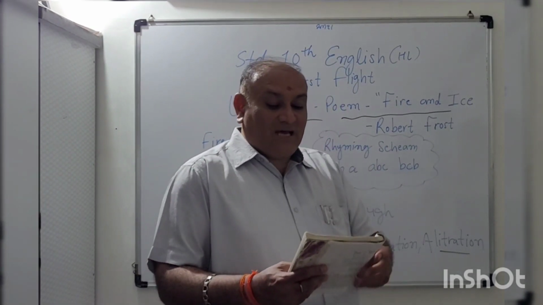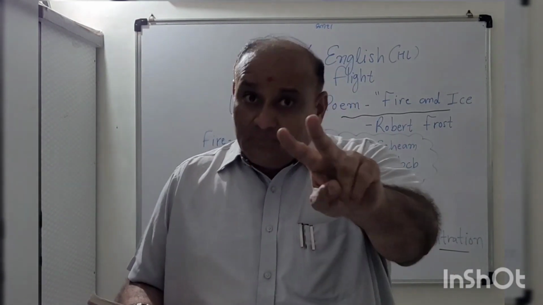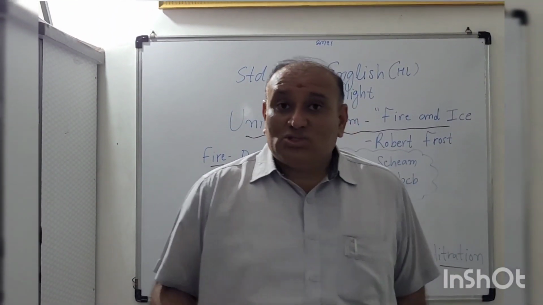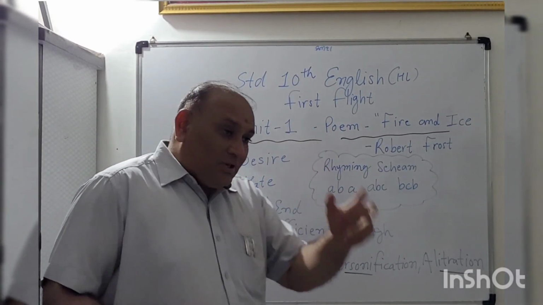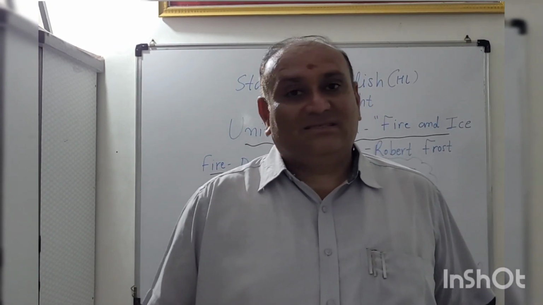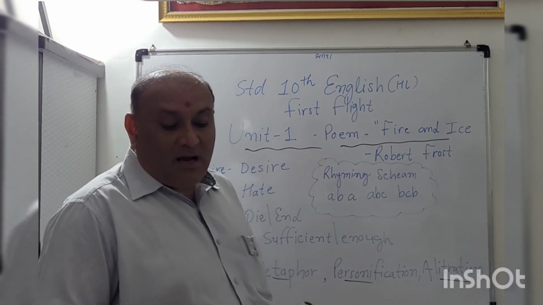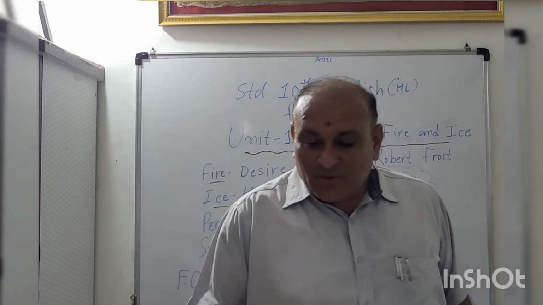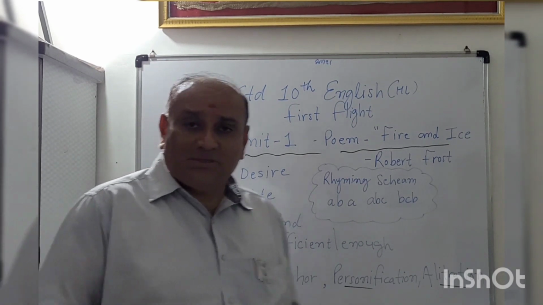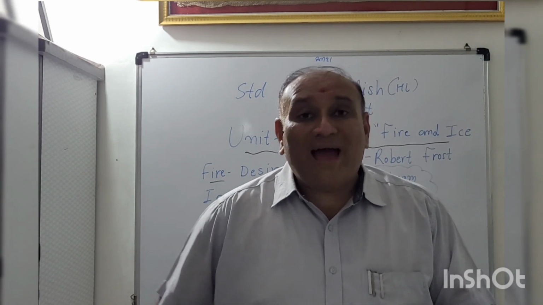In the second stanza, "But if it had to perish twice", there is a chance, we don't know if it's happening or what, but there is a chance for the world to perish, to end, twice. The other way is ice, the hatred of the human being. "I think I know enough of hate." Frost is telling that I know about the hatredness of the person, the human being.